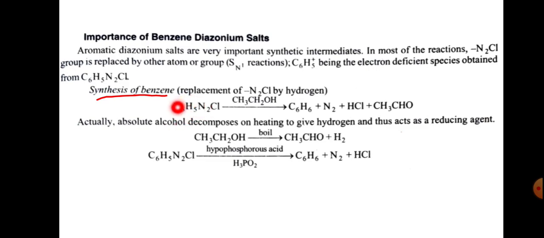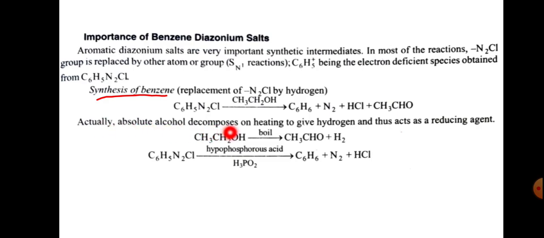So if we have benzene diazonium chloride in the presence of ethanol, we get elimination of nitrogen, evolution of N2 gas, and formation of byproducts, and we get benzene.